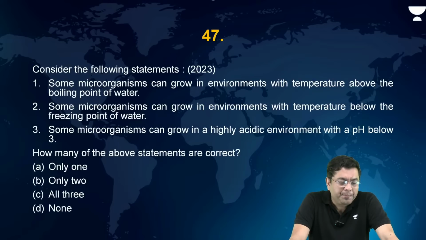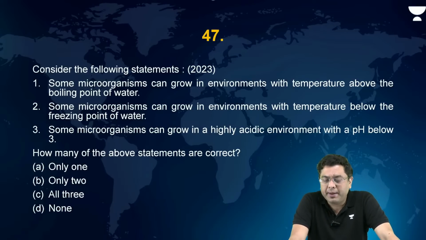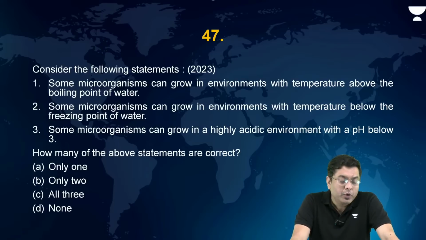Okay? Now, consider the following statements. Some microorganisms can grow in environment with temperature above the boiling point of water. Some microorganisms can grow in environment with temperature below the freezing point of water. Some microorganisms can grow in a highly acidic environment with a pH below 3.